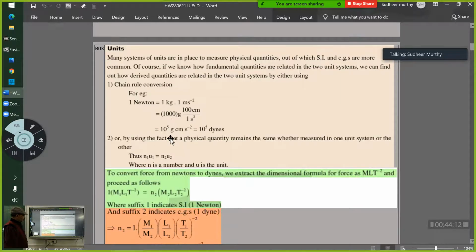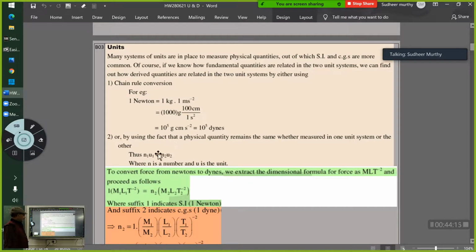But in some complicated cases, it is better that you know this formula. N1 is a number. U1 is the units in a particular system, say the MKS system or SI system. And N2 is another number, but the units are expressed in another system, say the CGS system. You will understand by this example.